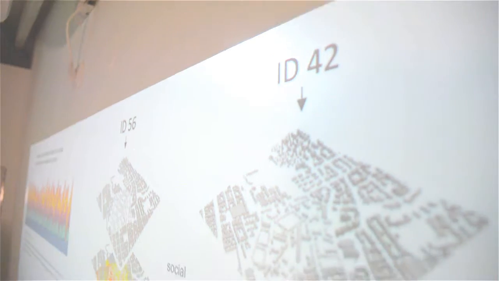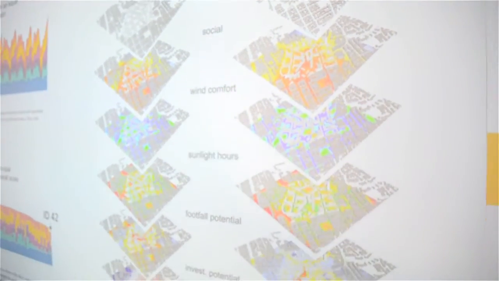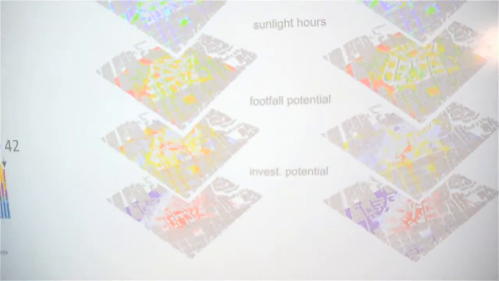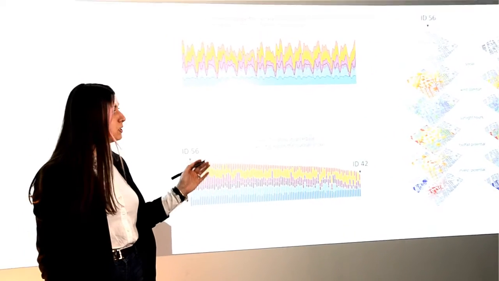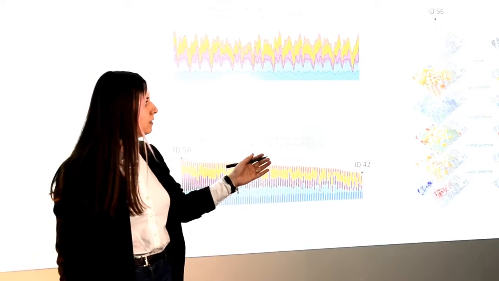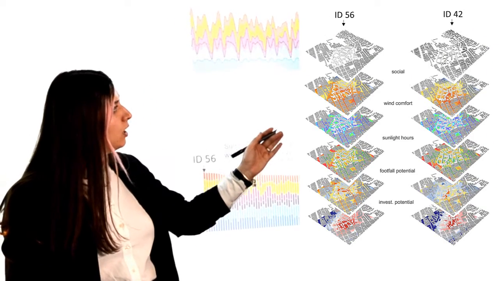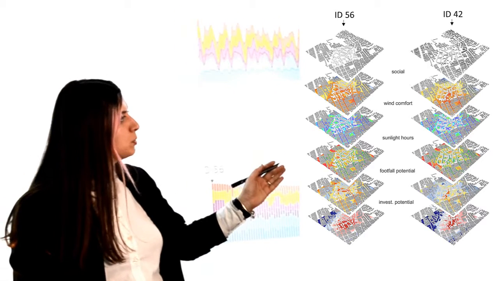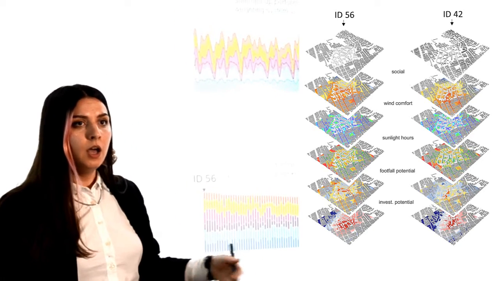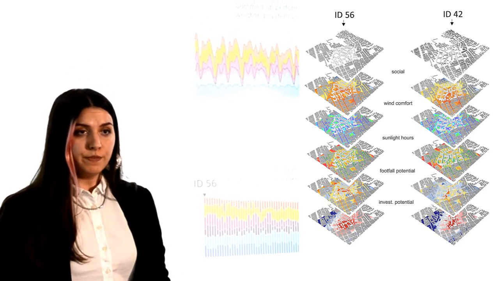This framework can be used to compare the design options by setting also importance weighting to each performance indicator. In this presented case, the weighting was set equal for every indicator, and the best performing design options and the worst one are presented in the right part of the canvas. We can see that the design option 56 performs better in almost every category. However, we can change the weighting based on the challenges that we want to achieve.